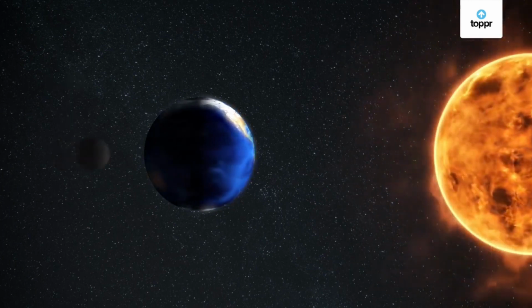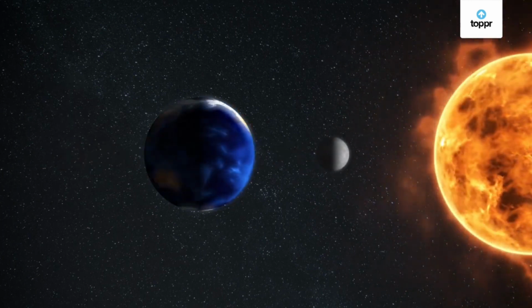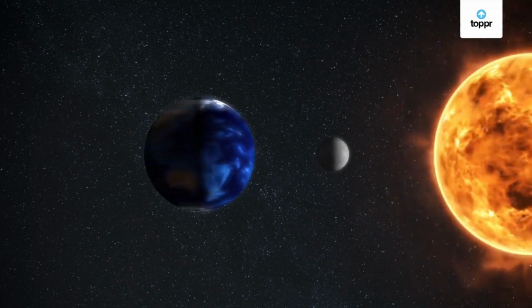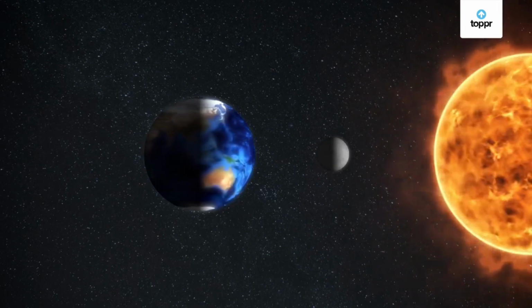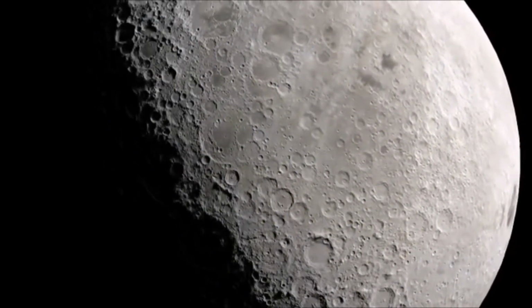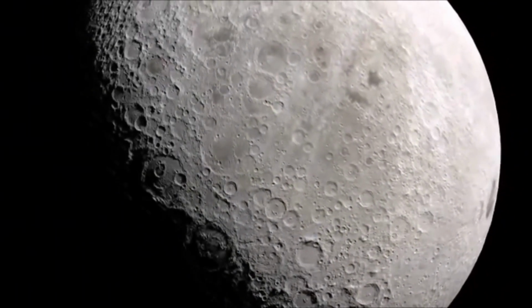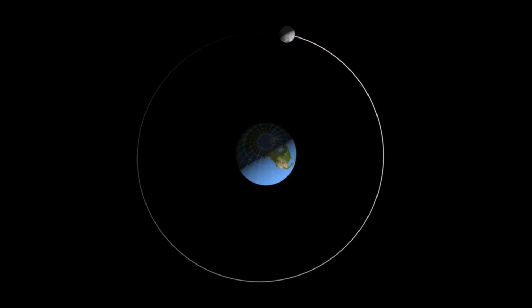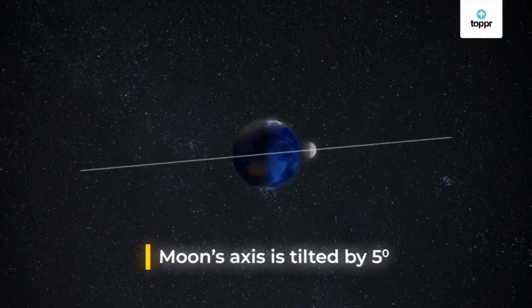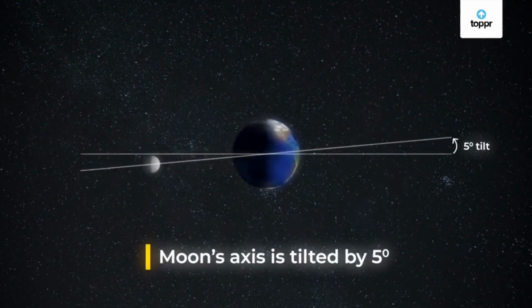Now let us take the second point. At this time, assume that moon is at nearest point from the sun. At this point, earth is facing the dark side of the moon. That means we should not be able to see the full moon. But we see the full moon once in a month. But how? That means the path we are assuming for the moon is wrong. It's something else. The path of moon is elliptical, but it is 5 degrees tilted from the plane of earth.